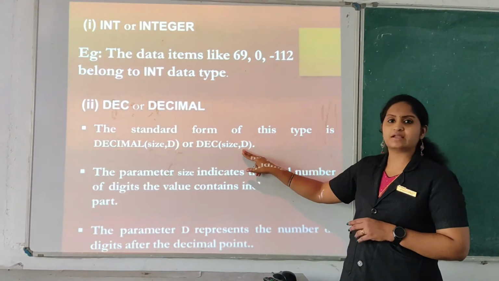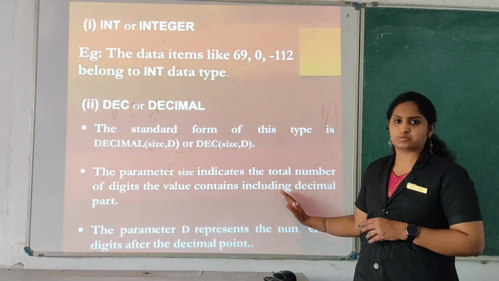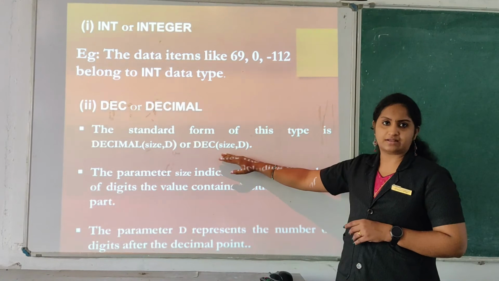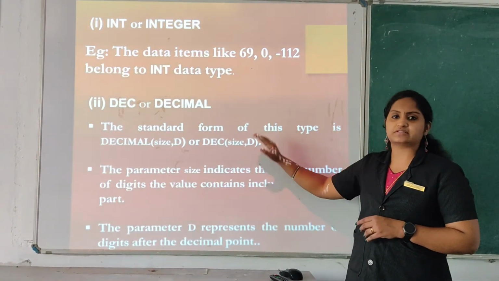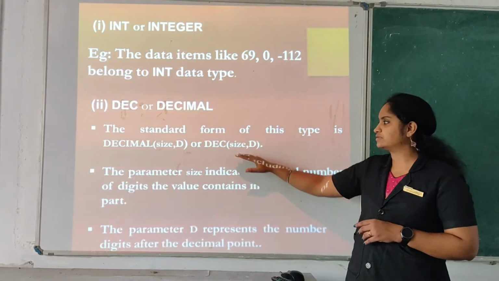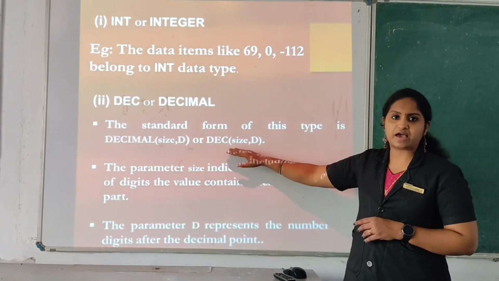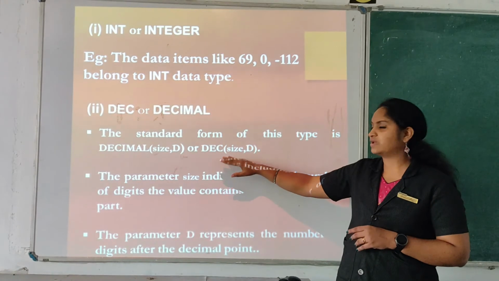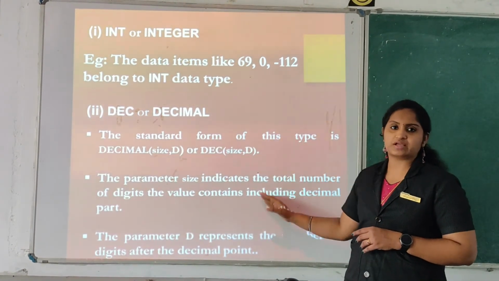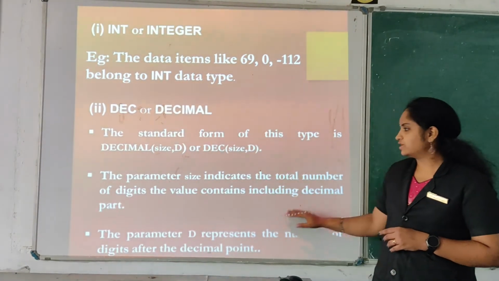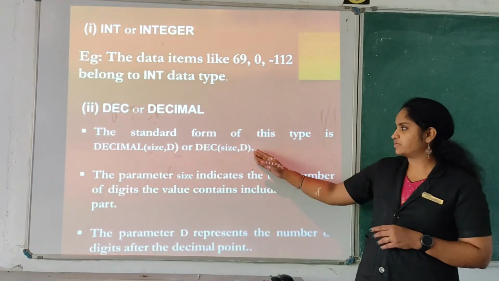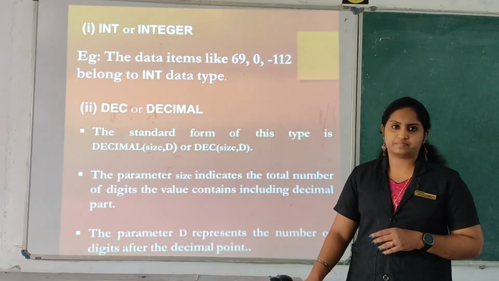If you display a particular column, under the attribute you can specify that the values should have the same structure. If it is 5 and 2, the values should be 5 and 2. If there are 10 rows, all should be this type. Here D represents the decimal values.